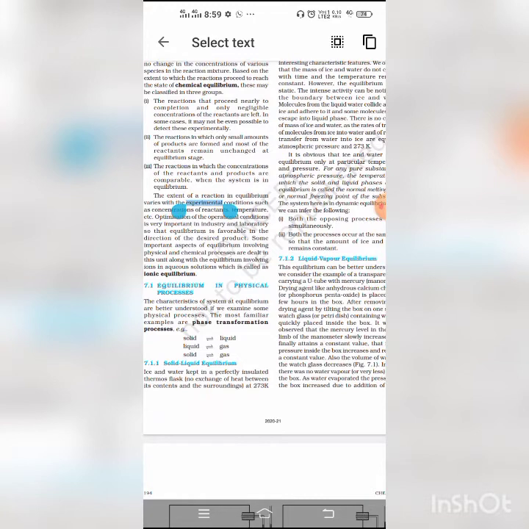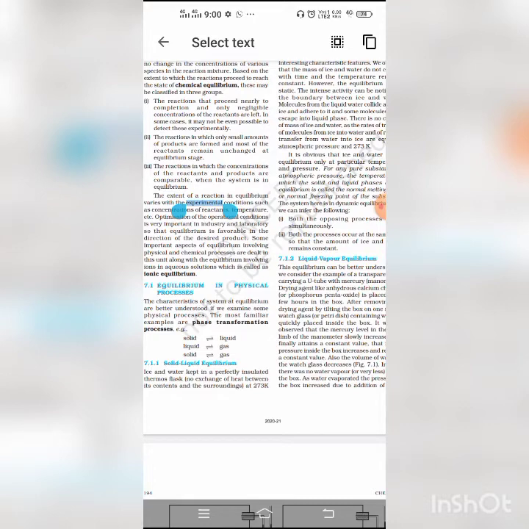Equilibrium vapor pressure is the vapor pressure of water molecules when water in the liquid state is in equilibrium with water in the vapor state. It is a constant at equilibrium. So the equilibrium vapor pressure of water, when liquid water is in equilibrium with water vapor, is a constant value.